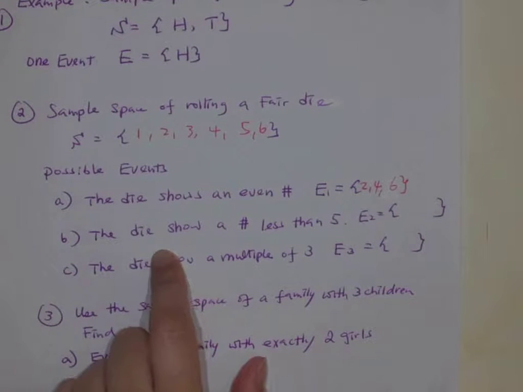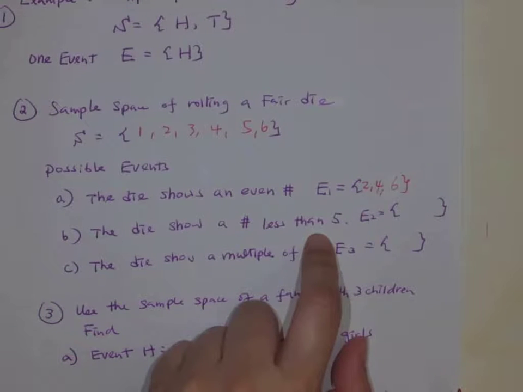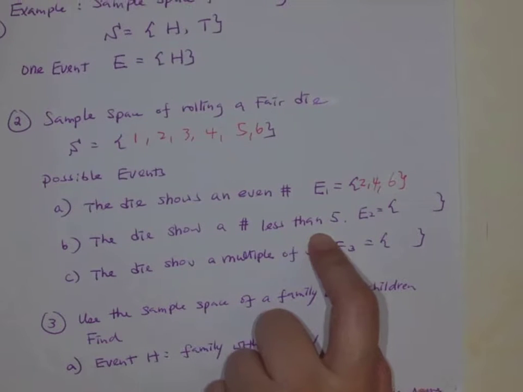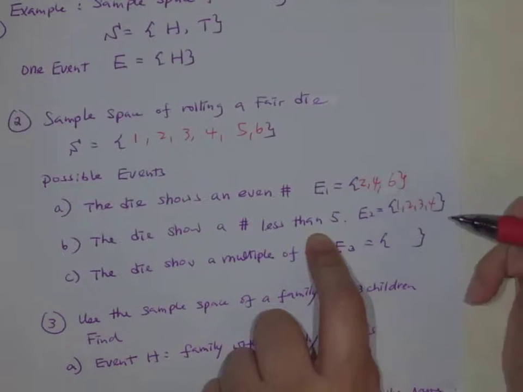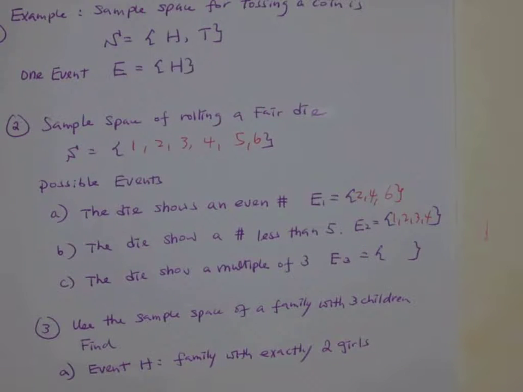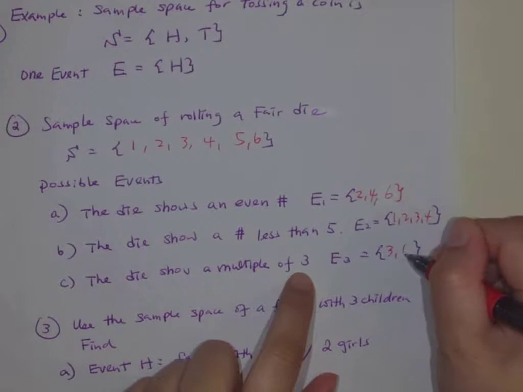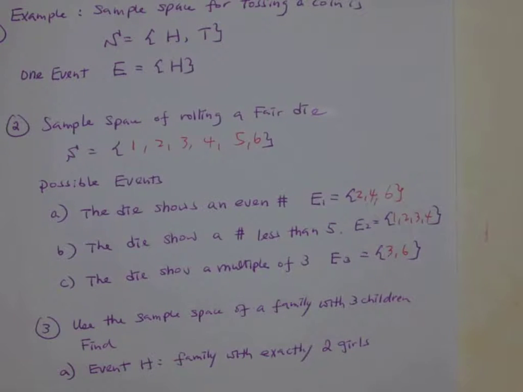The next one, an event of less than 5, less than but not equal to, right? So I can have 1, 2, 3, 4. The next one is multiple of 3, so it could be 3 and 6. Sorry. So you want to see that the sample space is all the possible outcomes, and then an event is some of those outcomes.